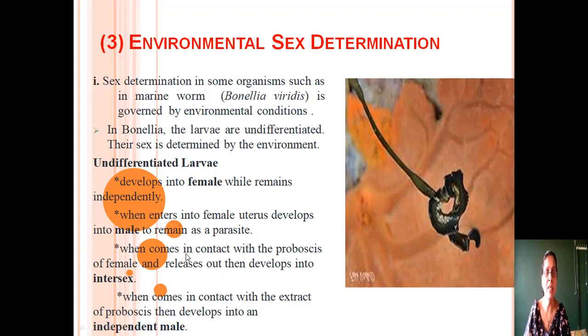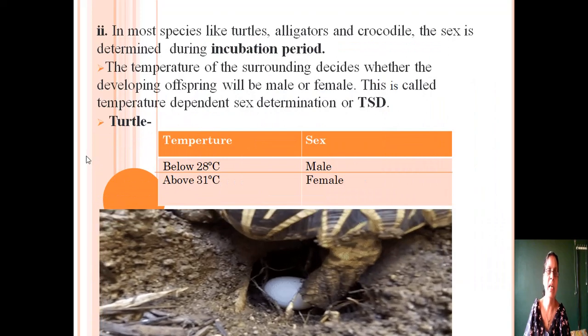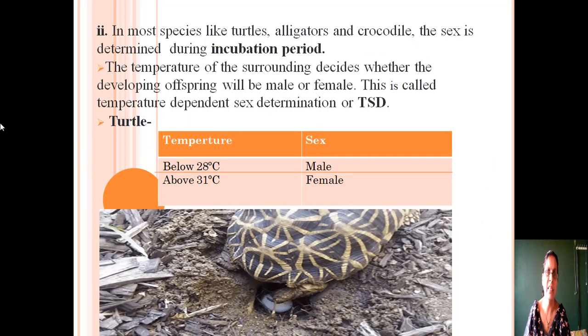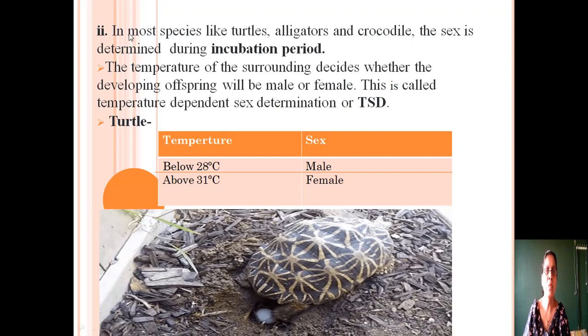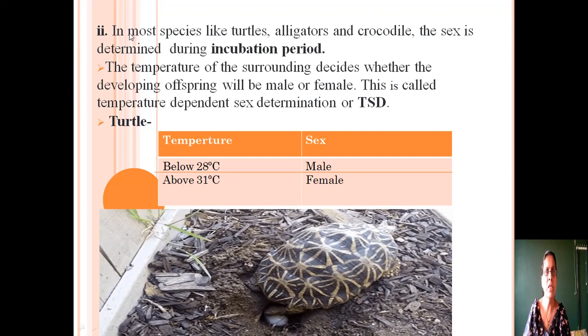But when the larva comes in contact with the proboscis of the female and is released into the seawater, then it develops into the intersex. Intersex is neither male nor female. Next, when the larva comes in contact with the extract of proboscis, which is secreted into the seawater, then it develops into an independent male. This type of sex determination, where the environment decides the sex of the organism, is found in Bonellia viridis.